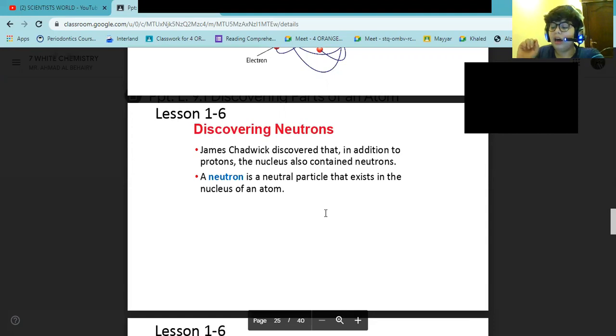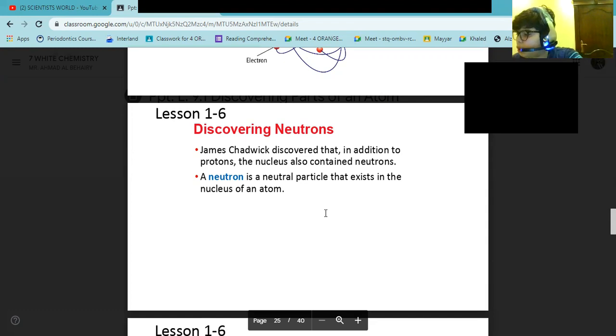Neutrons are put in the nucleus for many reasons. One of these is to catch the protons and not let them spread out, because they are neutral.